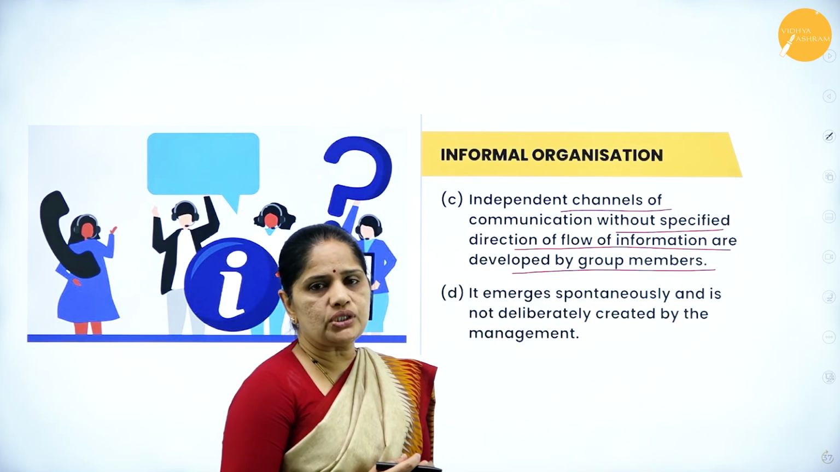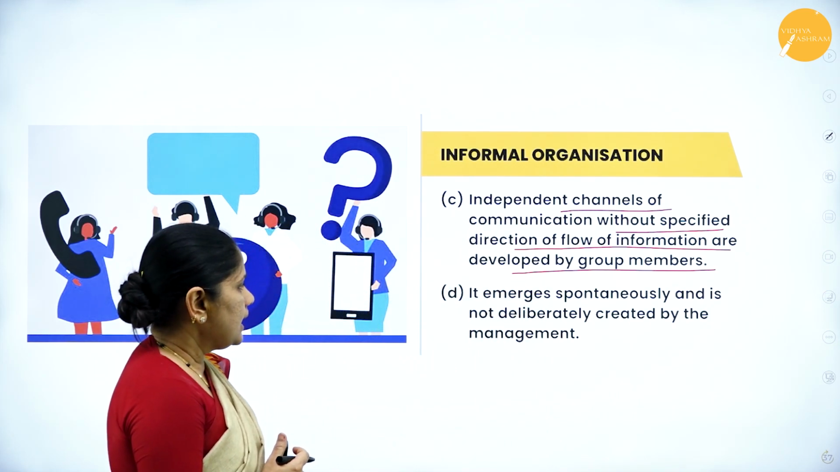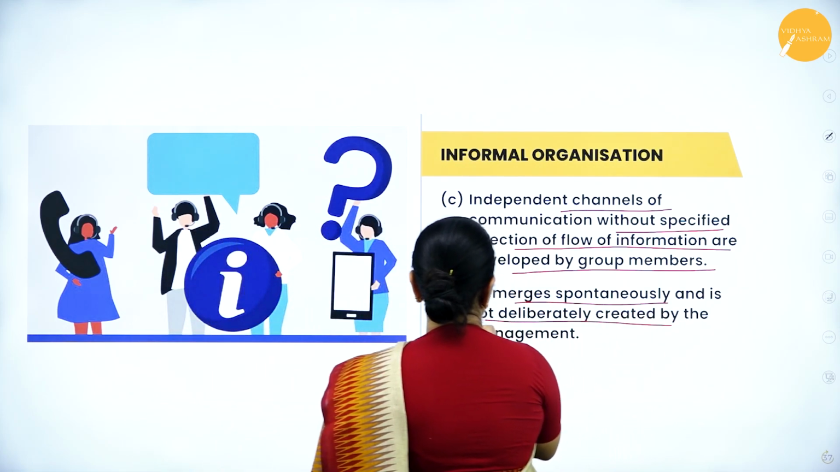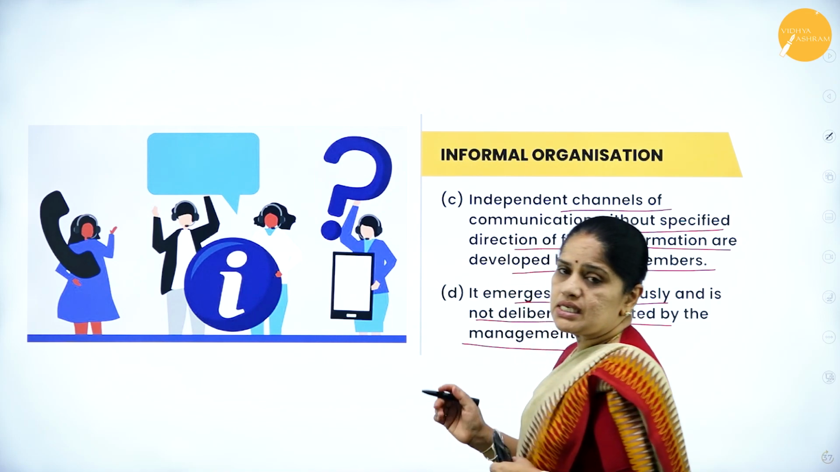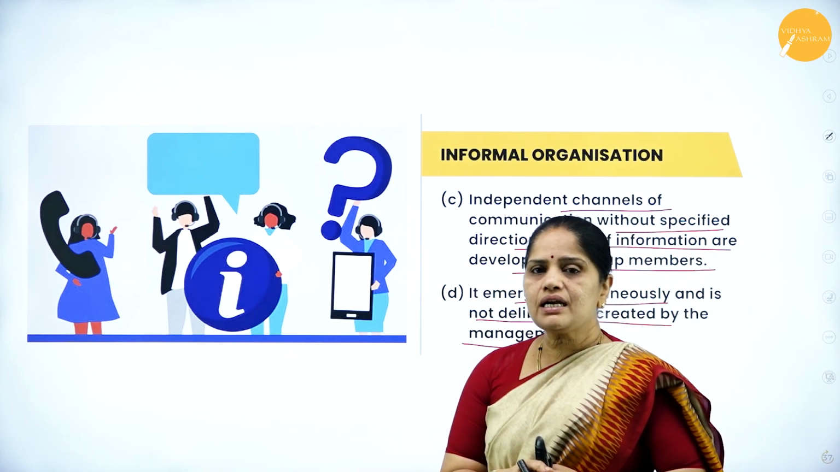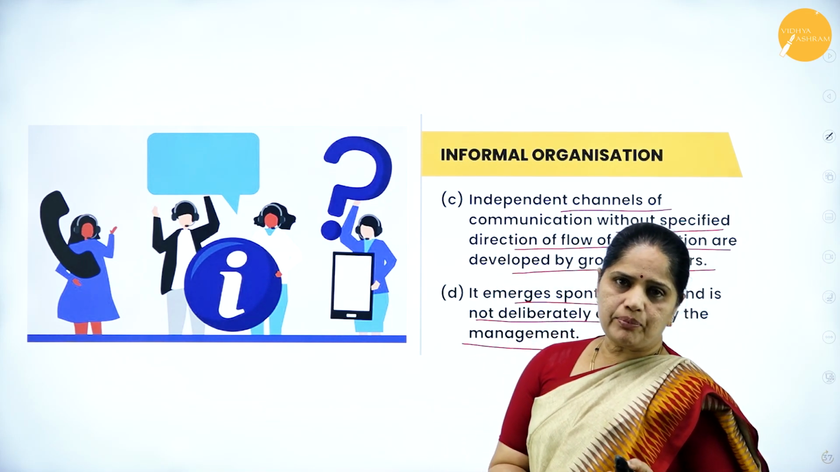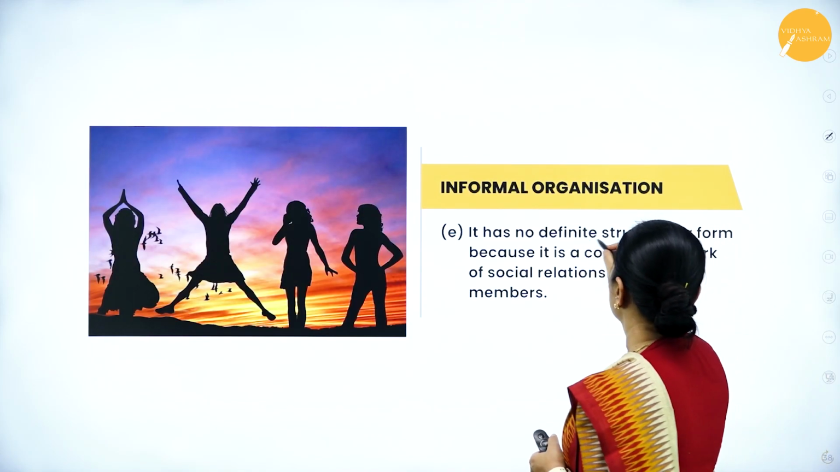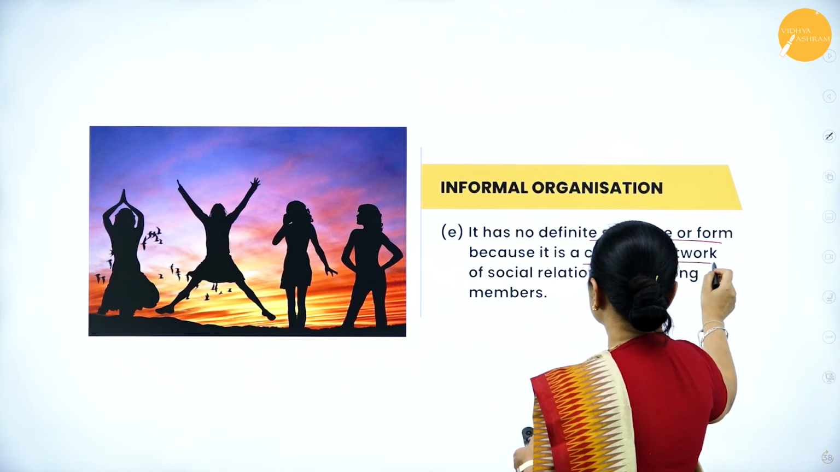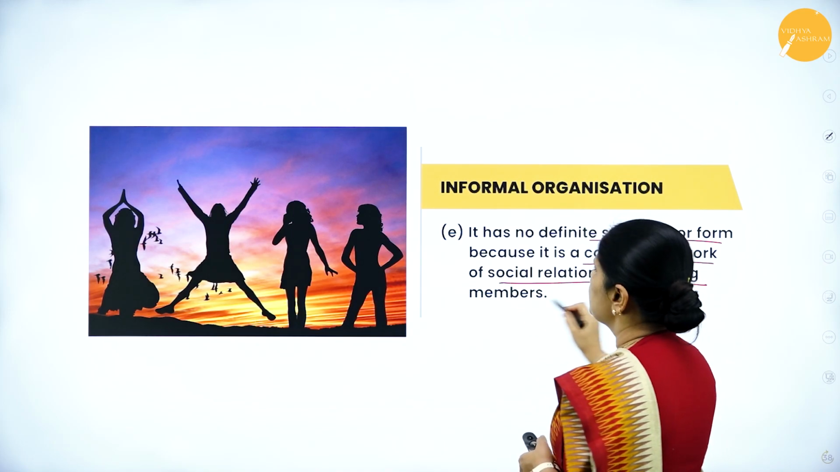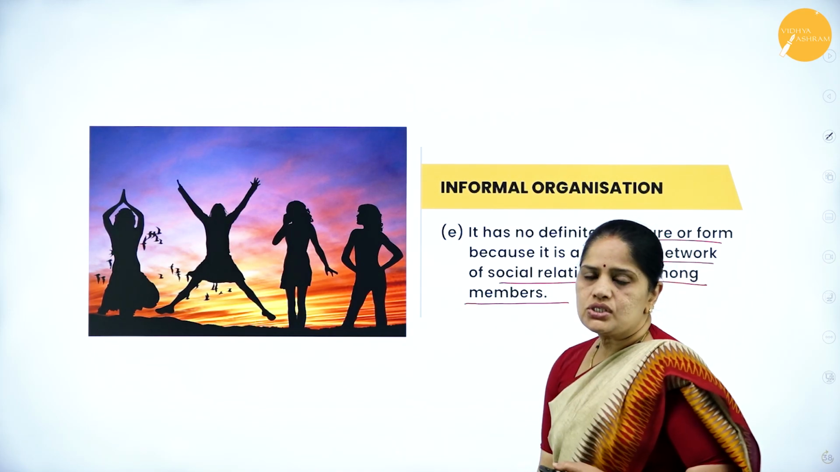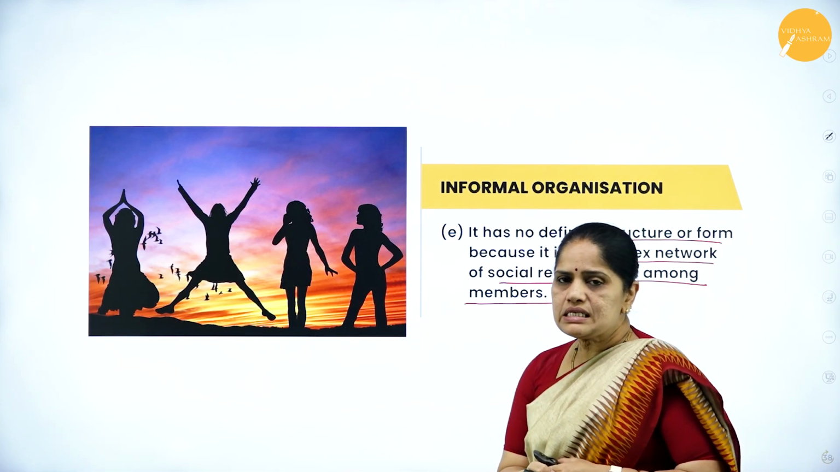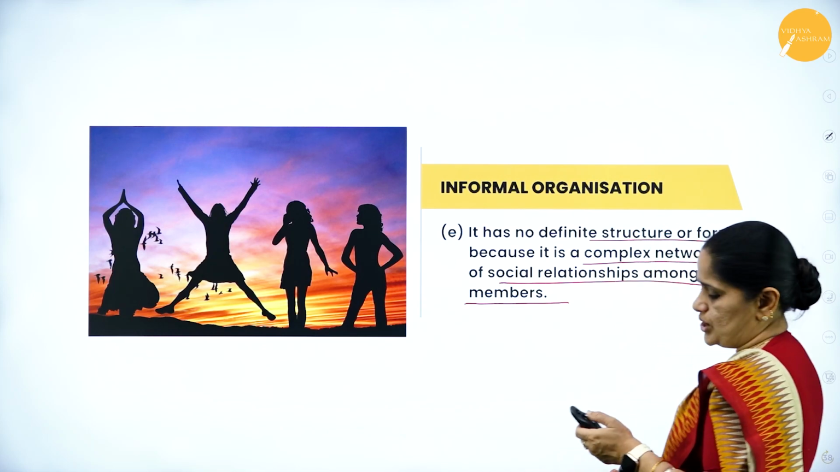You need not follow the chain of command, and it emerges spontaneously and is not deliberately created by the management. So this is something which is not created by the management. It comes up on its own. Then it has no definite structure or form because it is a complex network of social relationships among the members. So there is a social relationship among the members, as a result of which it emerges.